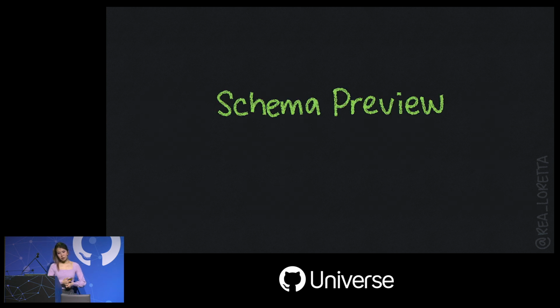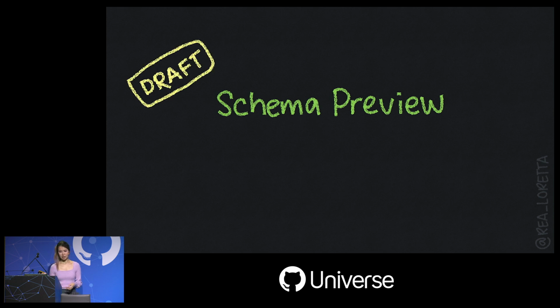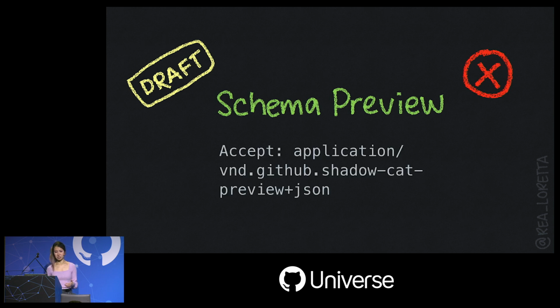And the last bit I want to mention is a schema preview. The GitHub GraphQL API is constantly evolving, and new features become available often. For example, things like, is my pull request a draft? And are my CI checks passing? These are still in the preview mode. So to access these, you would need to execute your queries while sending HTTP accept headers. It would look something like this. This is a header I use for draft pull requests.